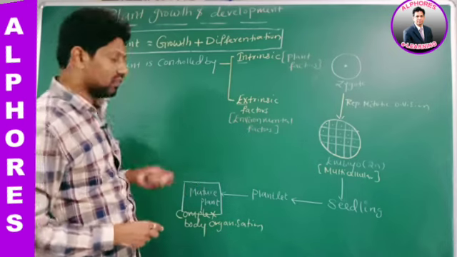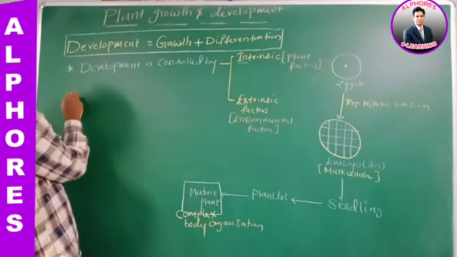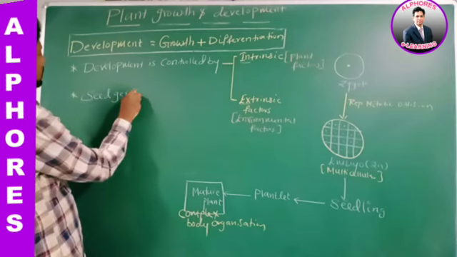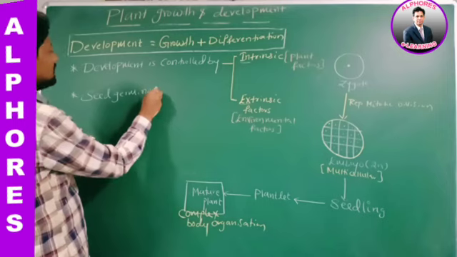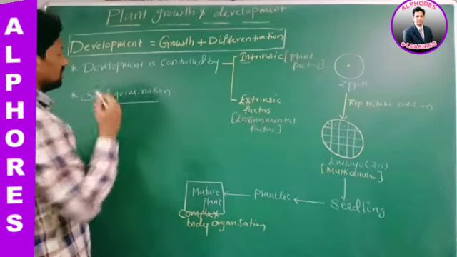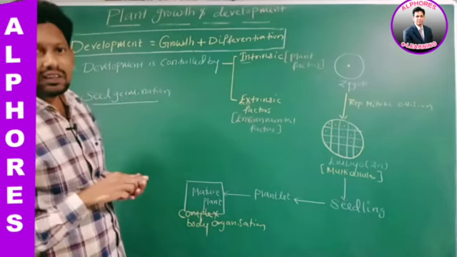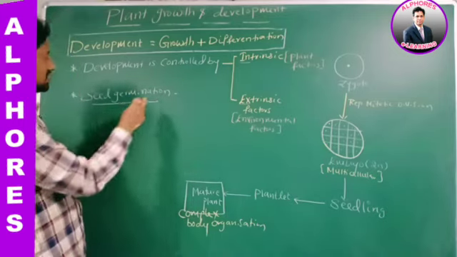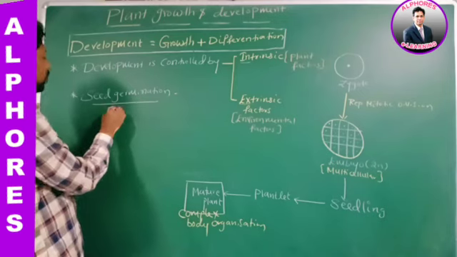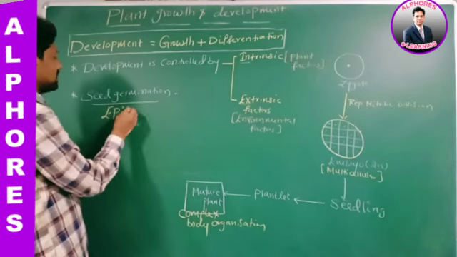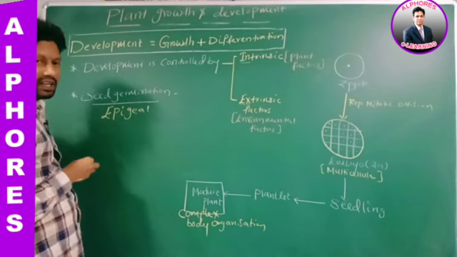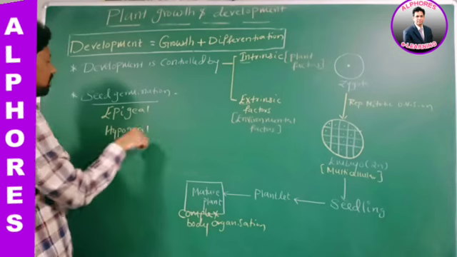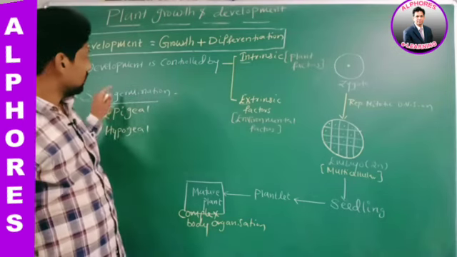Is it okay? Right? Now, sir, in first year, we read about seed germination. Yes or no? In first year, we read about what, sir? Seed germination. Seed germination is of how many types? Two types. It may be epigeal. Second one is what, sir? Hypogeal.